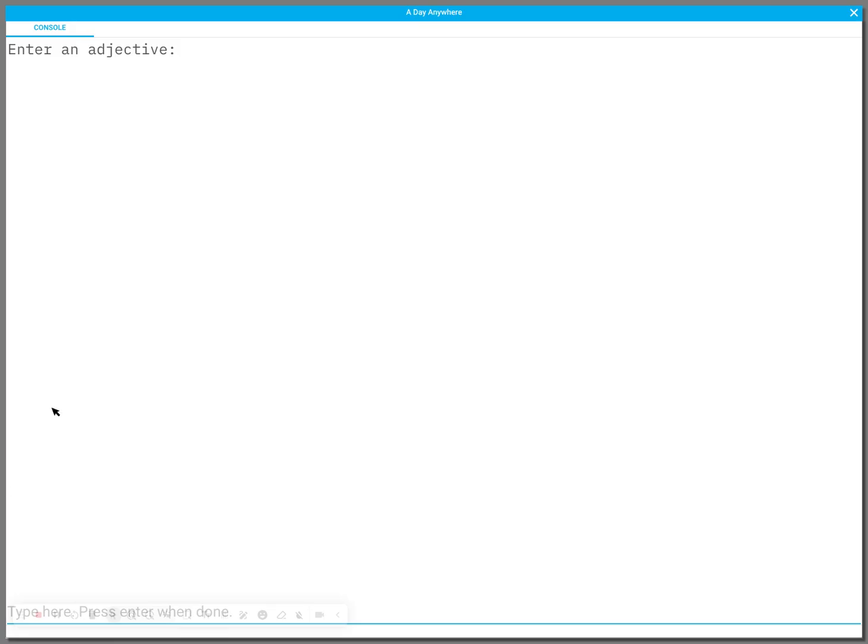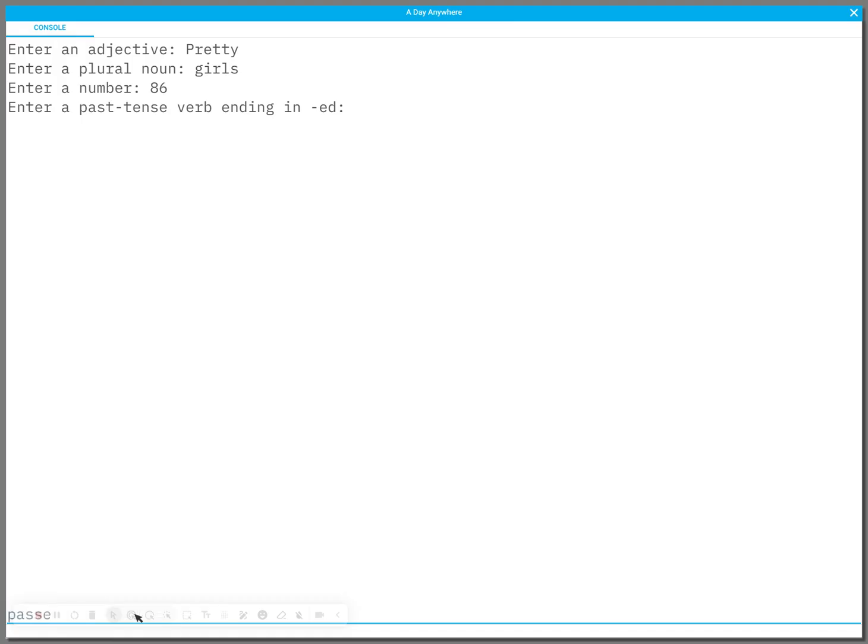Running the solution, we enter an adjective, and if you recall, an adjective describes a person, place, thing, or idea, like pretty. Enter a plural noun. That's a noun that's more than one, like girls. Enter a number, 86. Enter a past tense verb ending in ed, like passed.